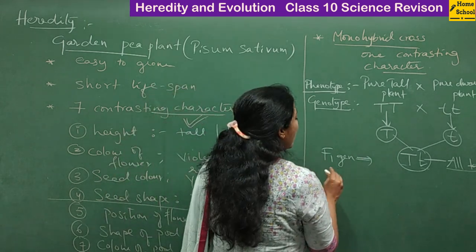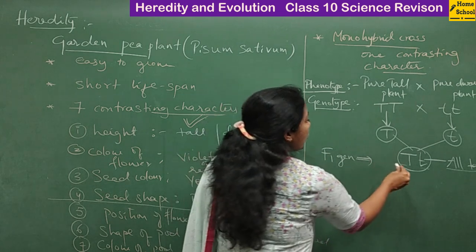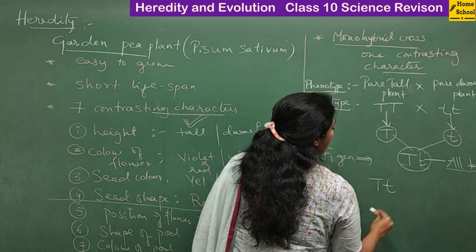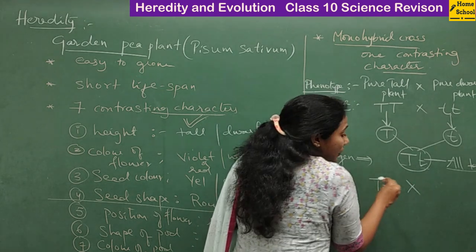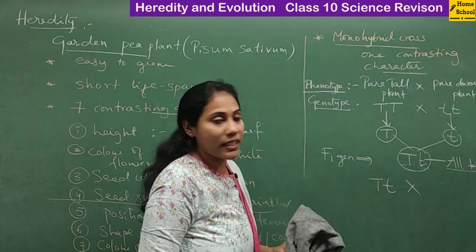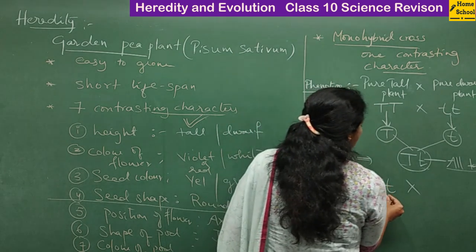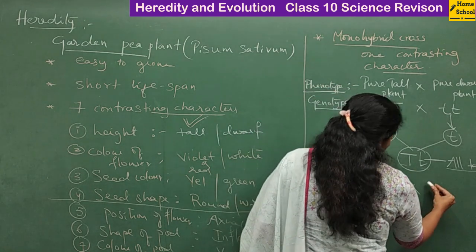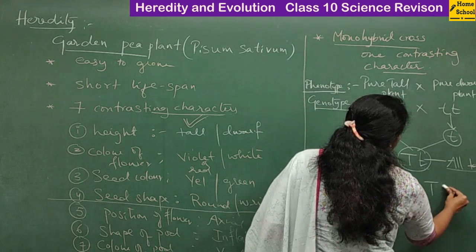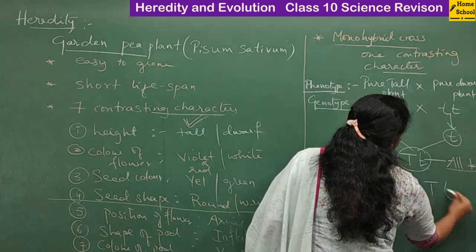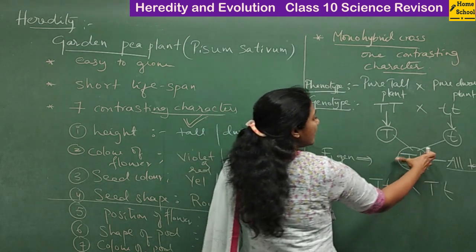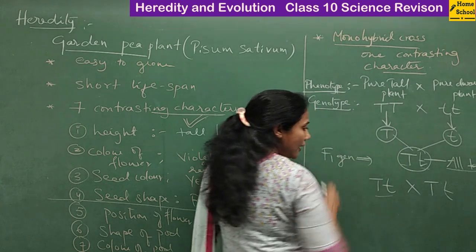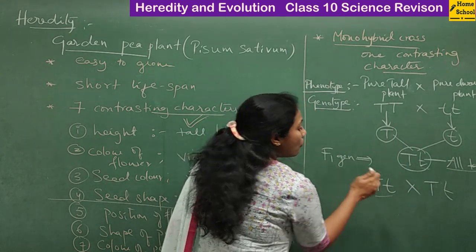Now the F2 generation. I will take plants having capital T small t and conduct self pollination. Whatever plants you got in the F1 generation, when they are self pollinated, what do you get?